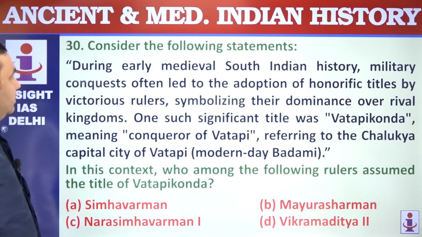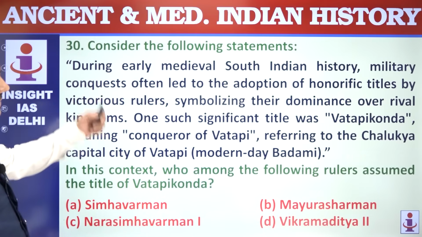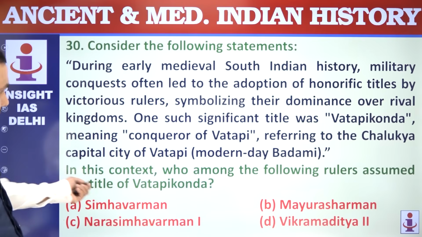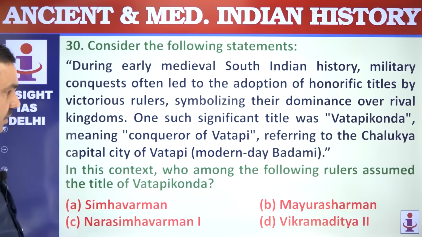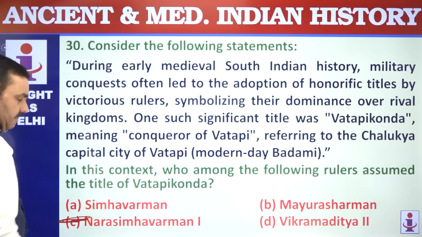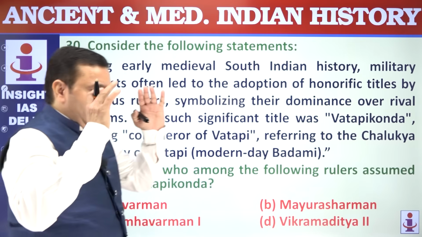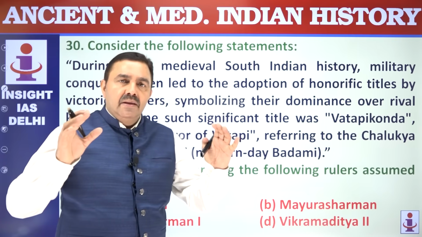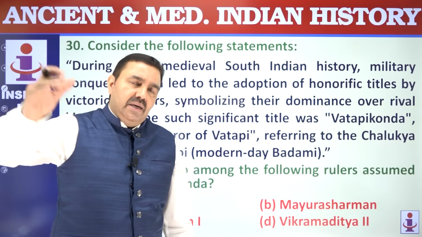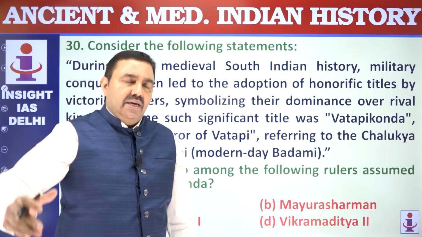30. Consider following statement. During early medieval South Indian history, military conquests often led to this. Vatapi Konda. Vatapi Konda was Narasimhavarman I. Narasimhavarman I, the Pallava, was attacked by Pulakeshin II. But then Narasimhavarman I got help from the Sri Lankan king Manavarman. They defeated Pulakeshin II thrice.